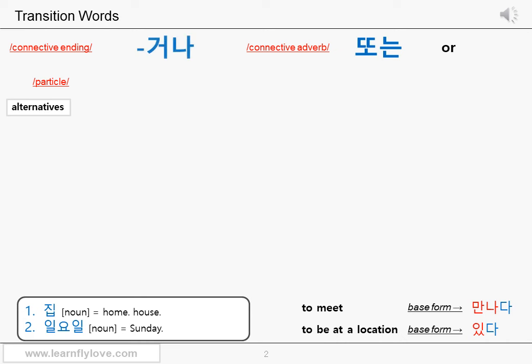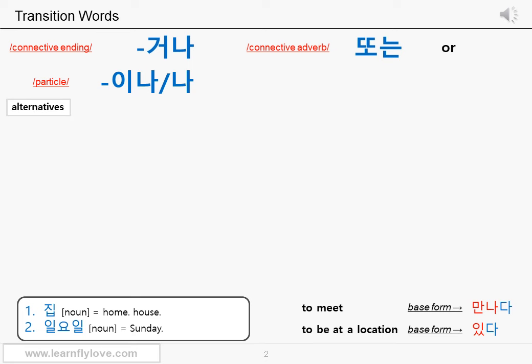First, the connective ending 거나. It's an ending. Therefore, needless to say, it's added to a stem of a predicate. Second, the particle 이나 or 나. It's a particle. Therefore, it's added to a noun. Of course, 이나 is used when the last letter of the noun has a final consonant.